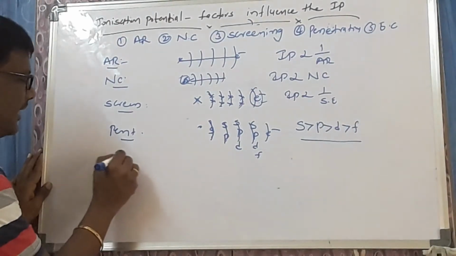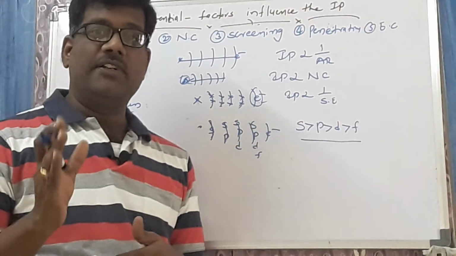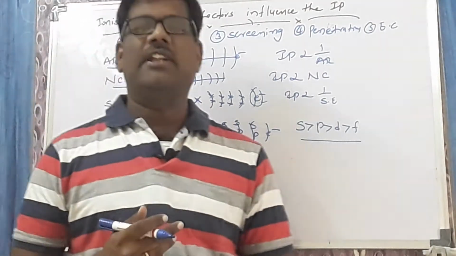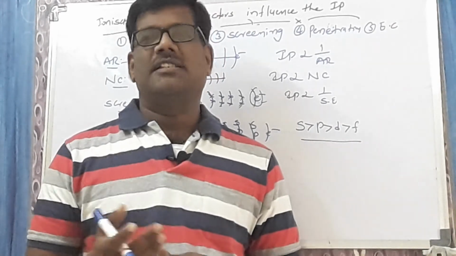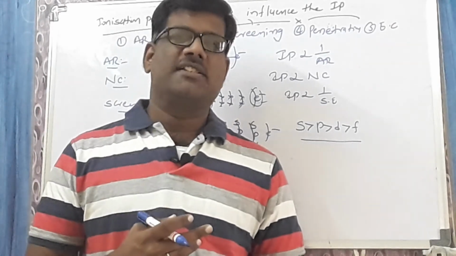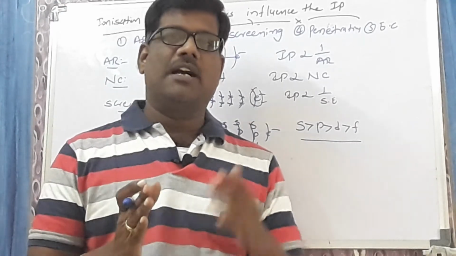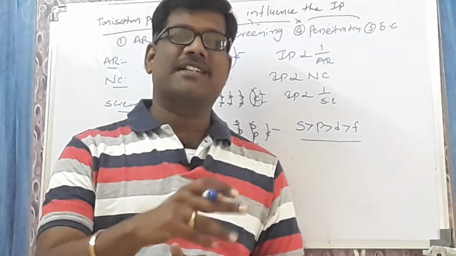Last and final one, electronic configuration. Any element which has a half-filled or full-filled configuration will have extra stability. Whenever they have extra stability, removal of an electron requires much energy, nothing but ionization potential increases. Ultimately, we can say any element which has a half-filled or full-filled configuration will have a high ionization potential than the corresponding elements.